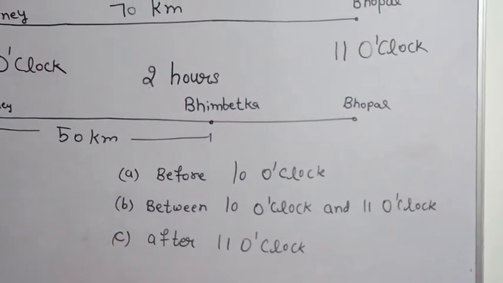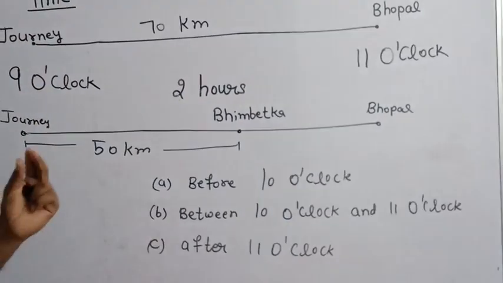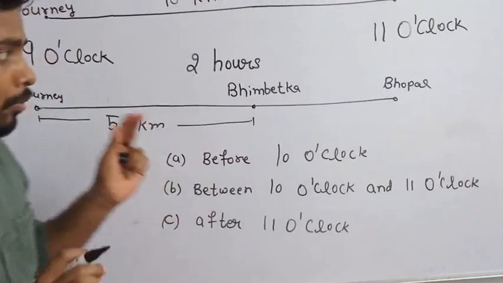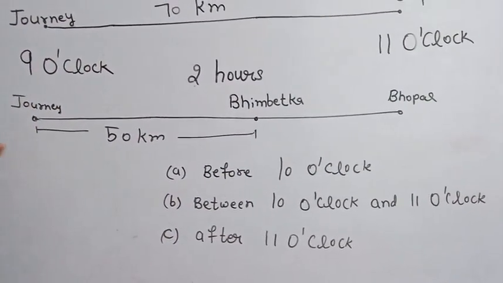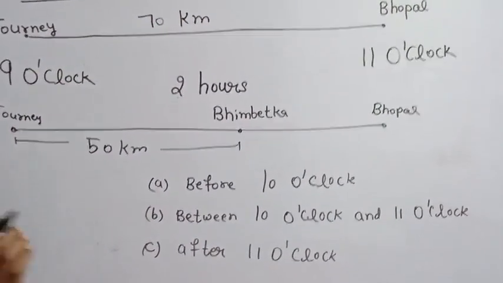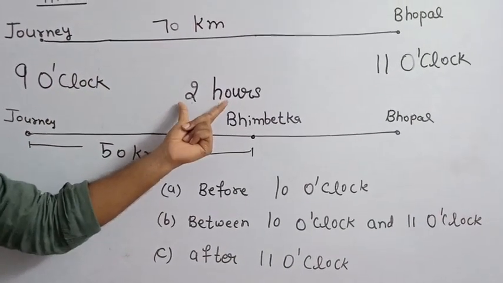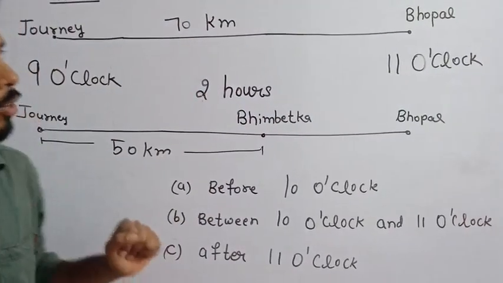Now you don't need to do any calculation, any pen work, only just use your normal mind, just use your general knowledge. They took 2 hours to complete the 70 kilometer.